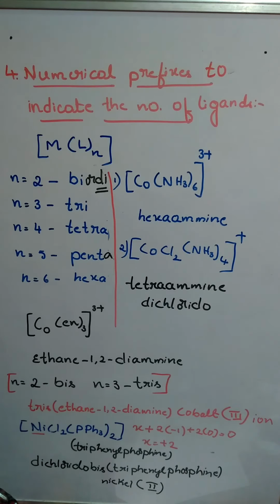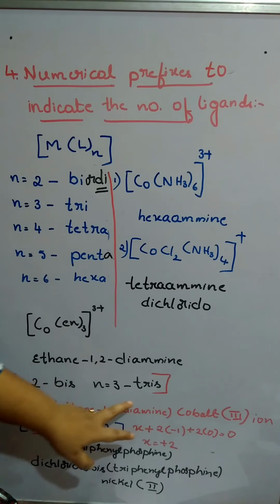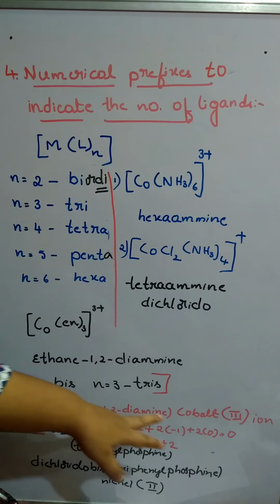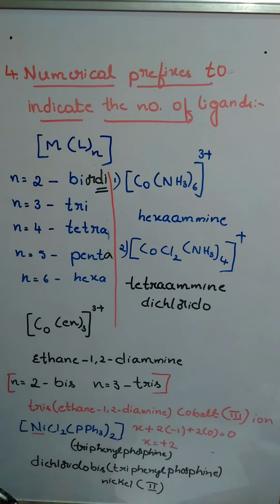Since we don't have any charge on the complex, we are not going to mention ion there. In the earlier examples we had charges, so that's why the name ended with ion. Here there is no charge, so we end with the oxidation state of the metal itself.